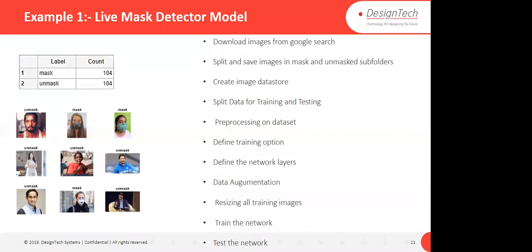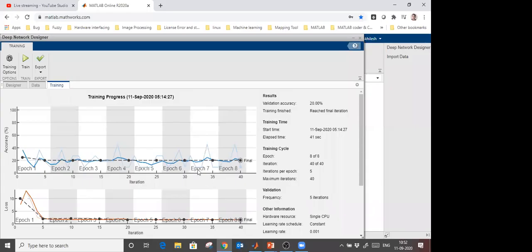Okay, so the steps are: downloading the images, splitting the images, creating the image datastore, and further splitting the data for training and testing, some kind of pre-processing. Then what will be your training options, how to define the network layers, augmentations, resizing the images, training the images, and testing the images. Let's see whether the training is done or not.